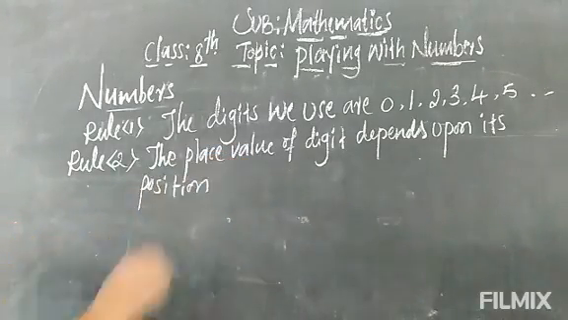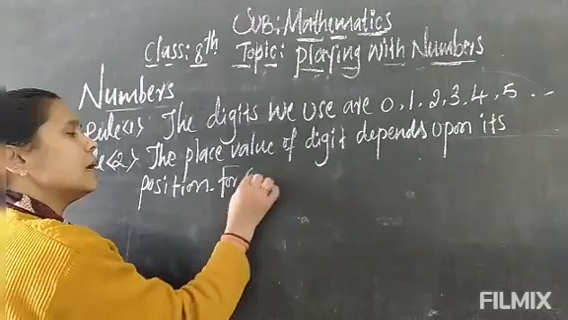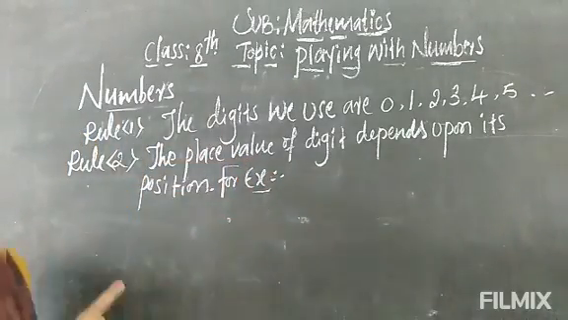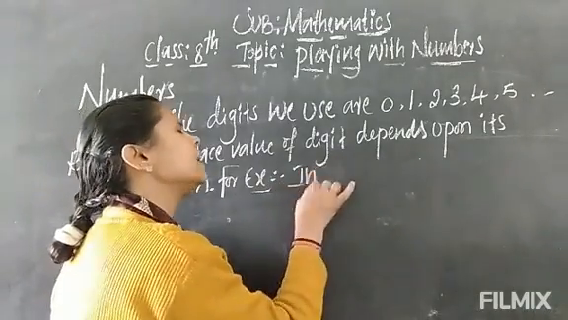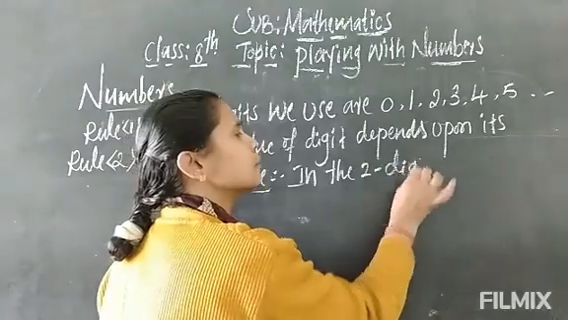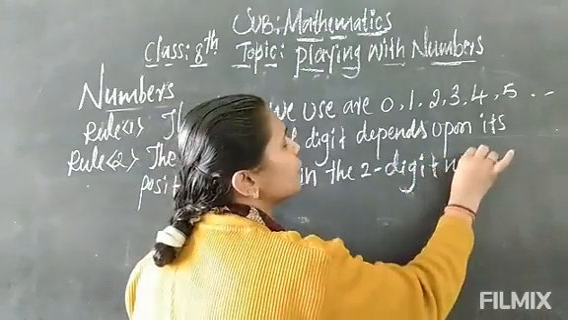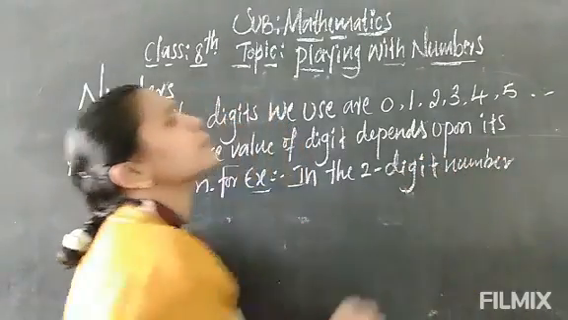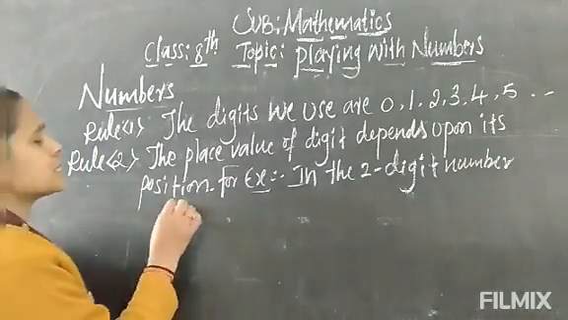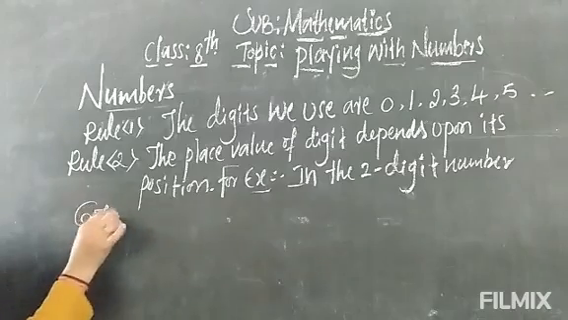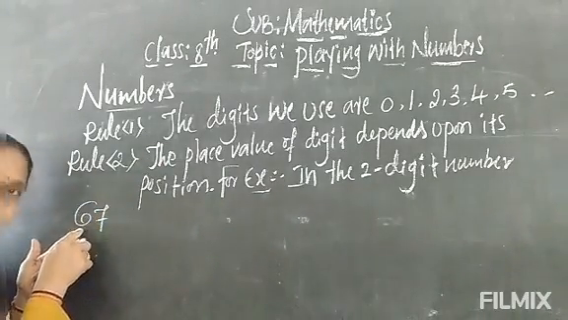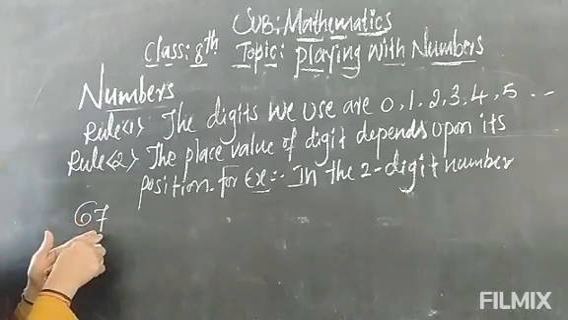You know this already. For example, I am taking an example here. Let us say, in a 2-digit number, any one 2-digit number we have to take. What is the position of that particular digit? So the 2-digit number here is 67. Here, the place value of 6 and the place value of 7.